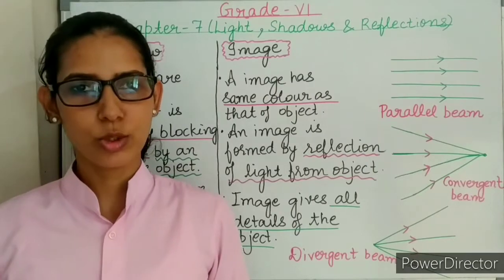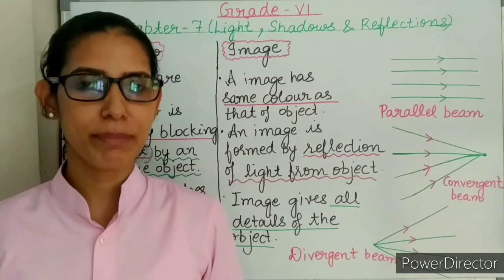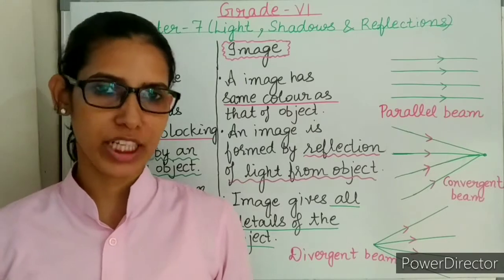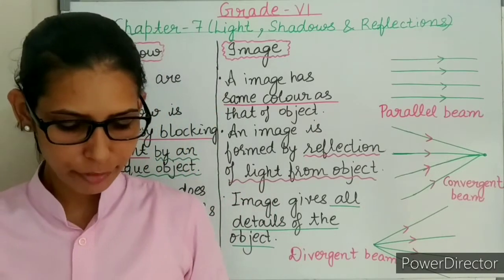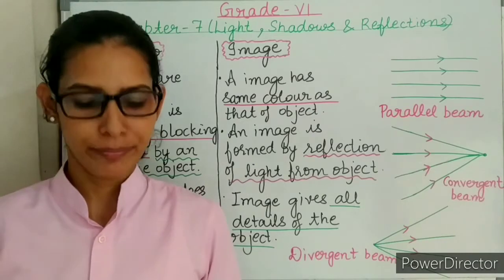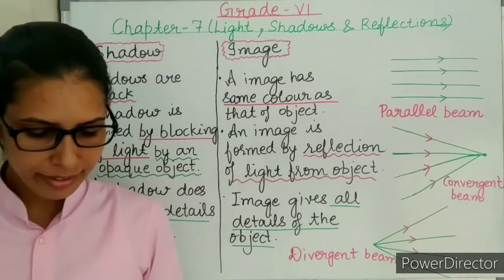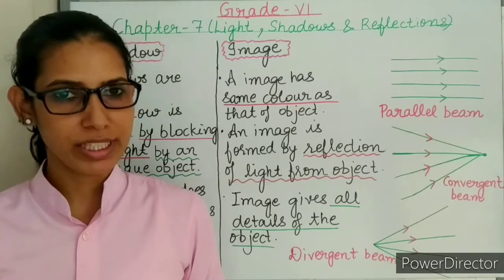Good morning, dear students. Today we will discuss question answers of chapter 7, Light, Shadows and Reflections. I am starting with part E, question: differentiate between the following. So first is transparent and translucent objects.